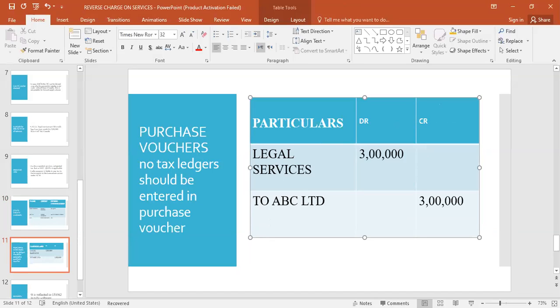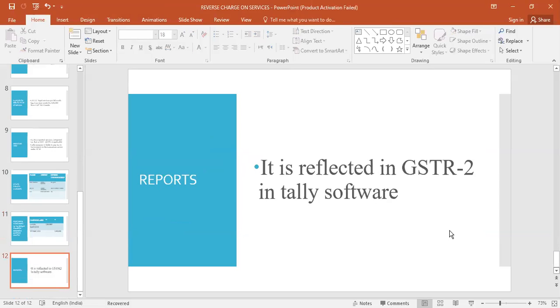Now the last one, where you can see this transaction: it is reflected in GSTR2, which is inward supply. Under the GSTR2 report, all the details of purchases are entered. GSTR2 is called the purchase report or inward supply. GSTR1 is called the outward supply or sales report. GSTR3B is a combination of sales and purchase reports.